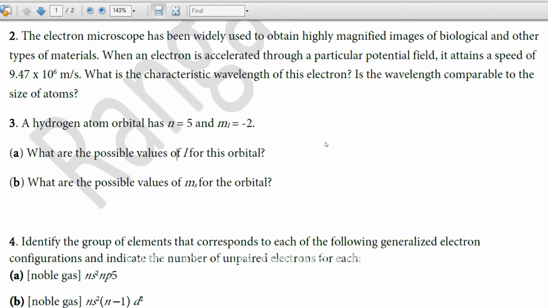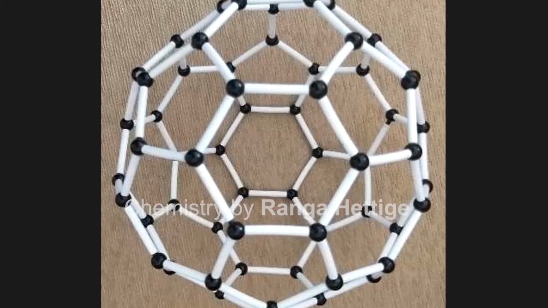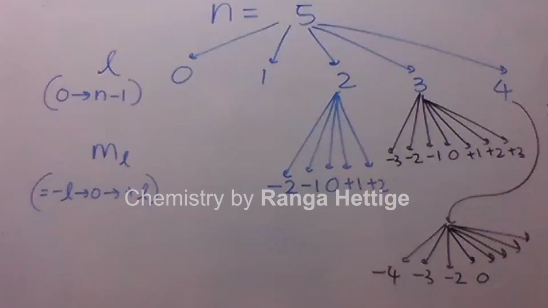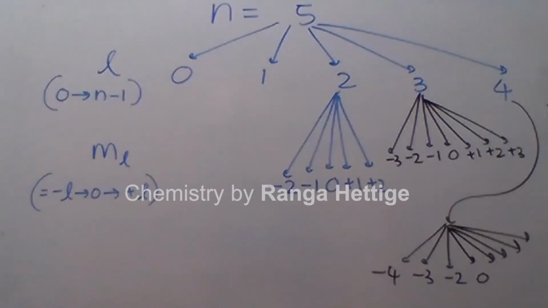So they ask, what are the possible values for L for this orbital? The hydrogen atom orbital has n equals 5 and ml equals -2. Now, fifth energy level, ml -2. In the board, I have given this, and now you can see the board.